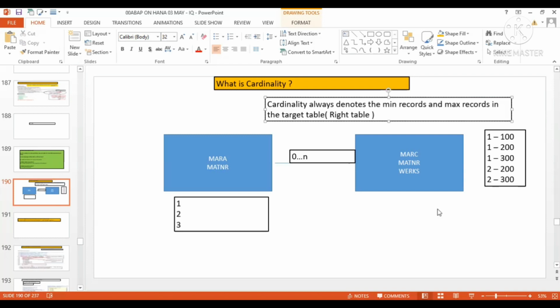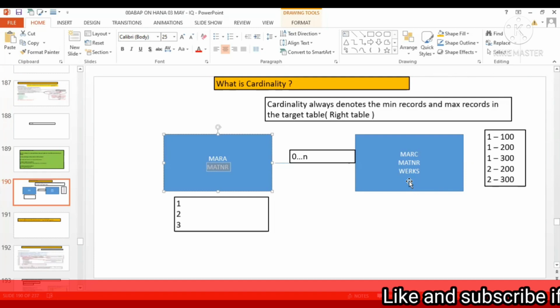Just write over here, if you understood the concept of cardinality, what is the meaning of cardinality? I will give one more example over here. Let's suppose you are thinking of one example for a one-to-one relationship. So can you give me one good example for a one-to-one relationship? It means whatever one record you have over here, you have exactly one record in the right table. Okay, exactly one record. If you can just tell such a relationship.